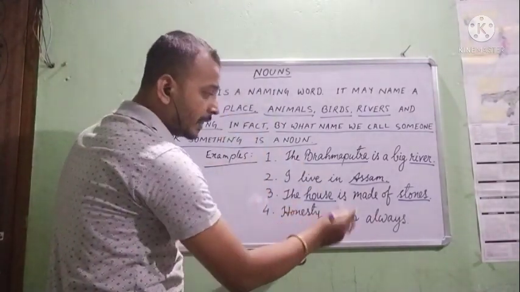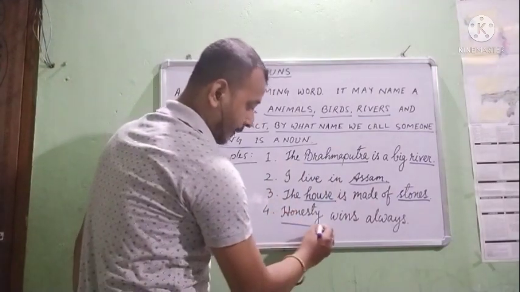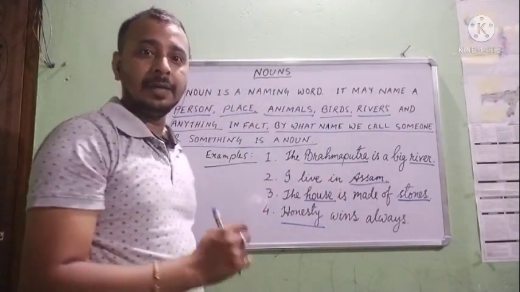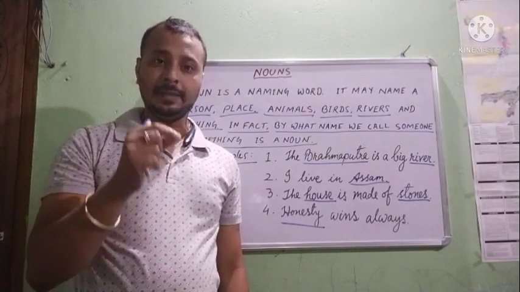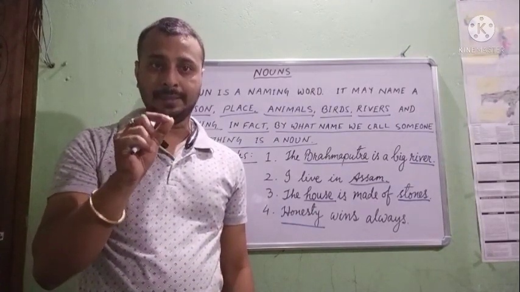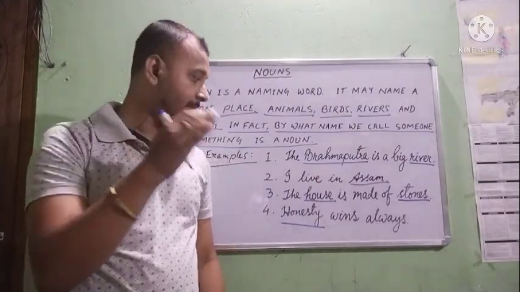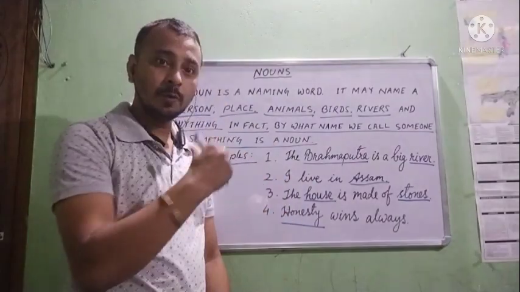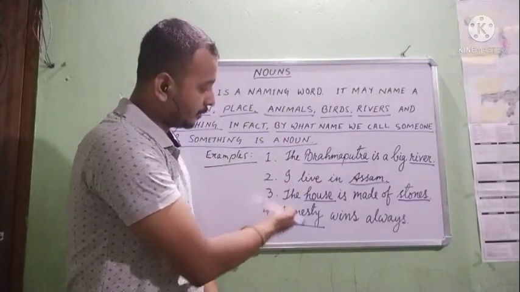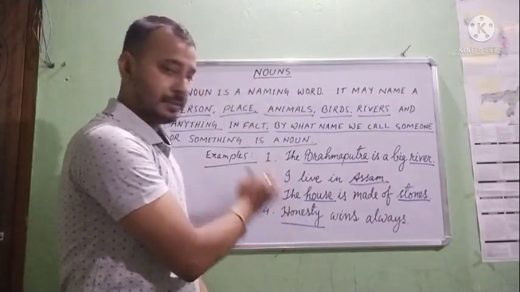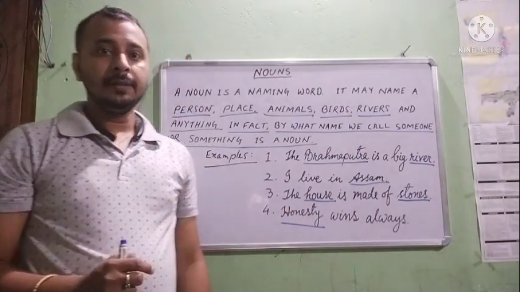Next, honesty wins always. Here, honesty is a noun. How is honesty a noun? Suppose I have a quality and the name of that quality is honesty. In this sense, honesty is the name of a quality. So the name of anything may be a noun. So the name of a quality is also a noun. So here honesty is also a noun.